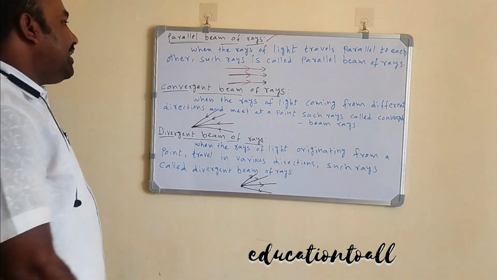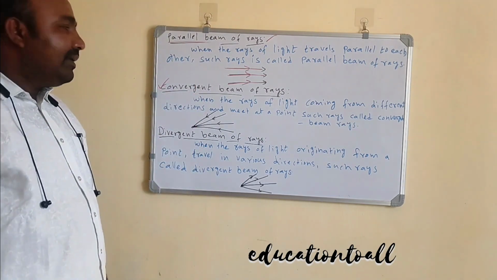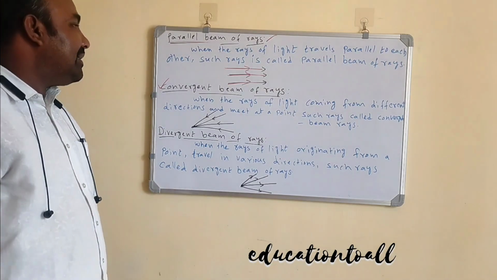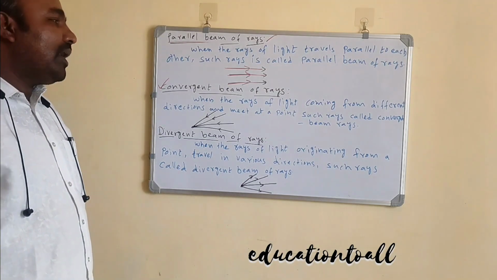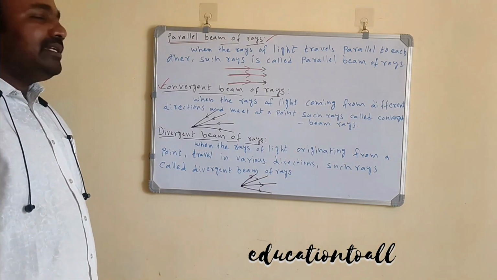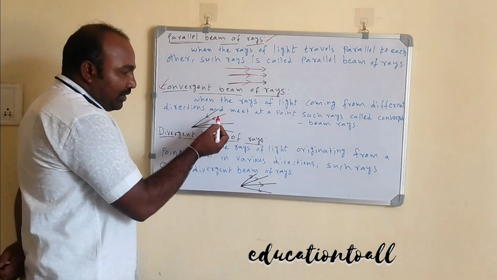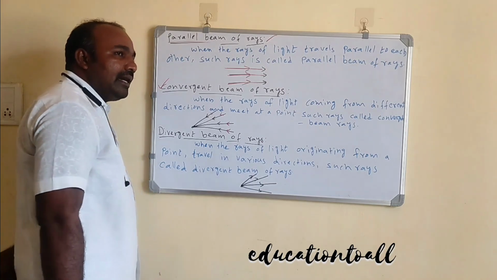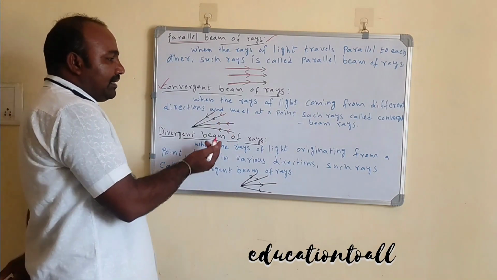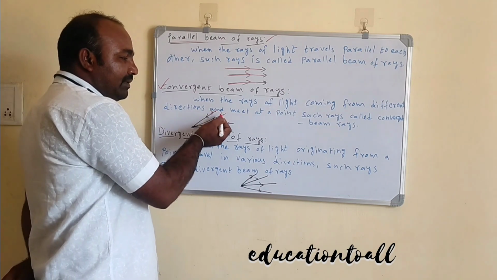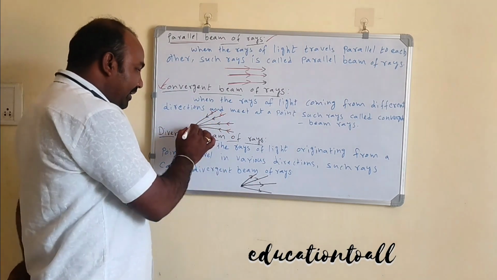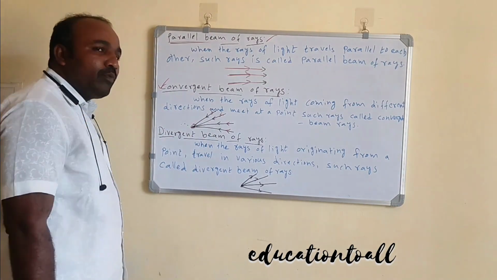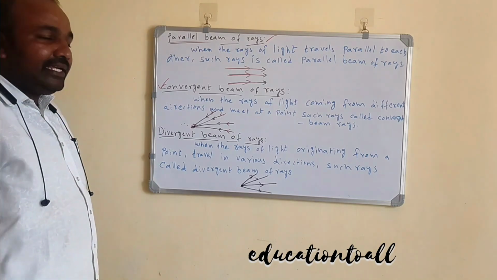Next, convergent beam of rays. When the rays of light coming from different positions or different directions meet at one particular point, such rays are called the convergent beam of rays. You can observe here, this is one light ray, this is another light ray, and another. All the light rays are coming from different places and meet at a particular point. This point is called the converging point, and these rays are called the converging rays.